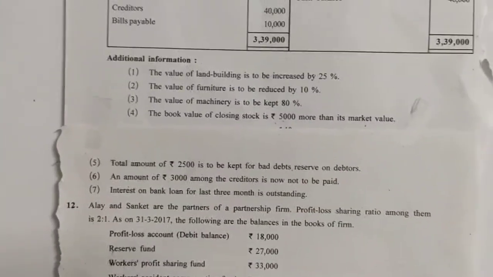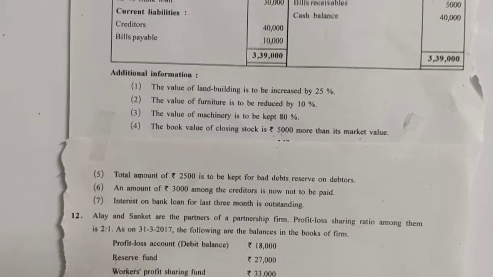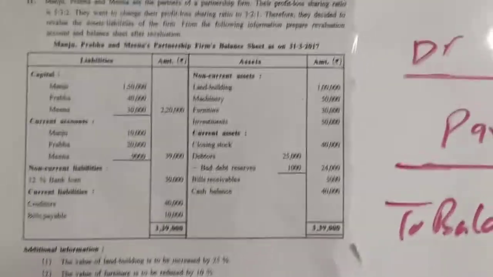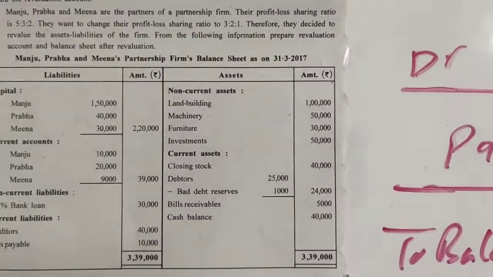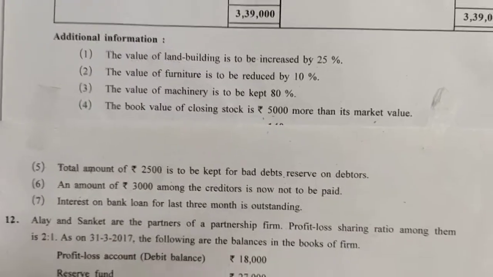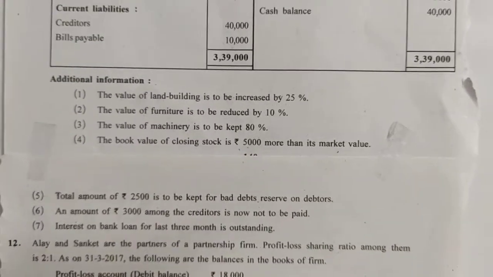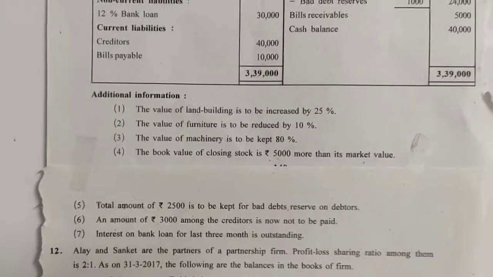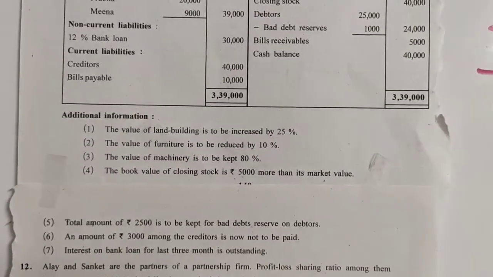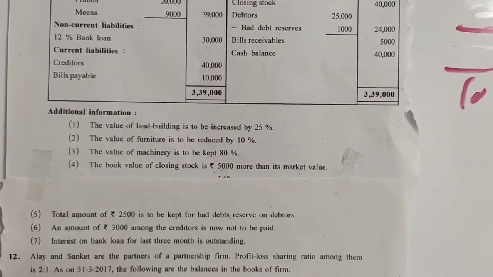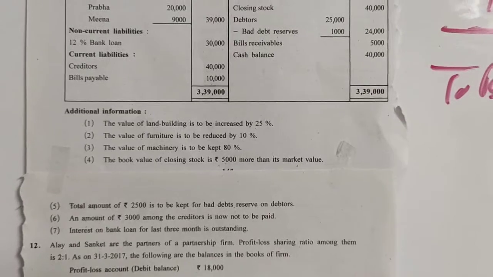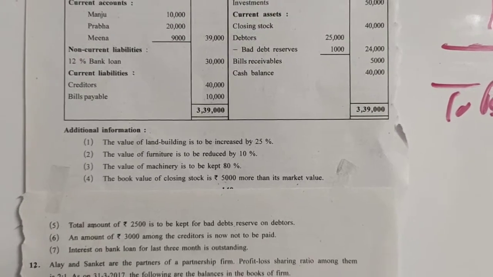See the first adjustment: the value of land and building is to be increased by 25%. The building given is rupees 1 lakh and we have to increase it by 25%. The value of land and building is to be increased, that is, the asset is increasing, so it is a profit. Whenever there is a profit, revaluation account is credited and that particular asset account is debited. So our entry will be land and building account debit to revaluation account.